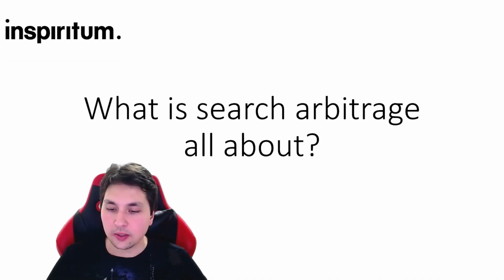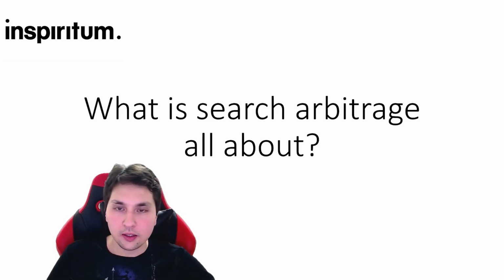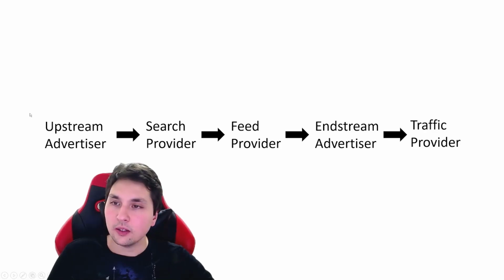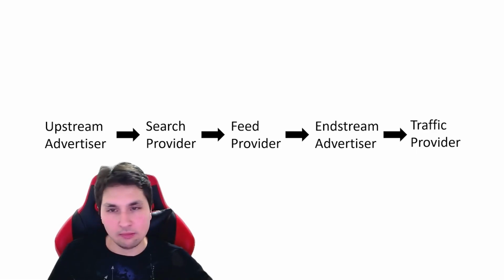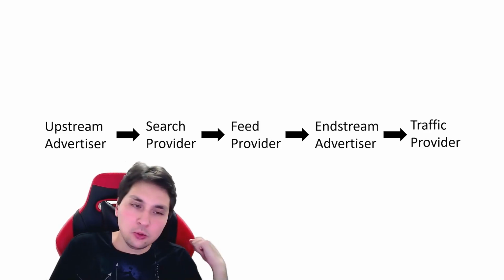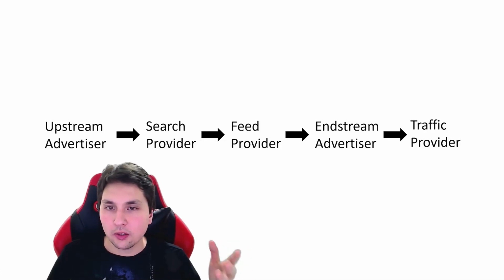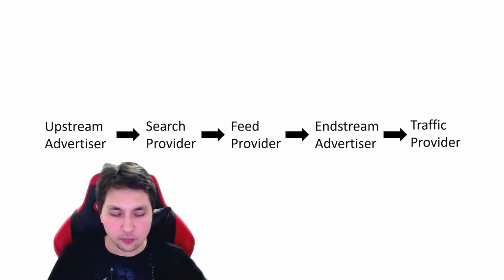Usually, I like to explain this whole thing by showcasing it as a chain of five major players. Let me show you. It's these five, right? The upstream advertiser, search provider, feed provider, stream advertiser, and the traffic provider. Now, at this point, it's just names, just words. Allow me to, while I explain it, also provide you with realistic examples of what and who it usually is.